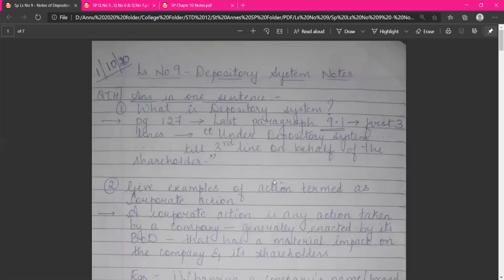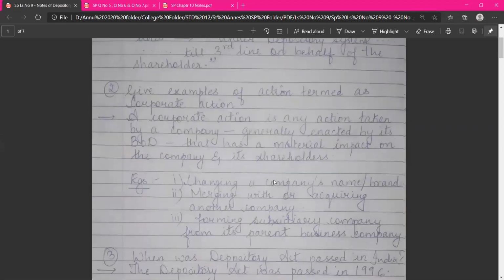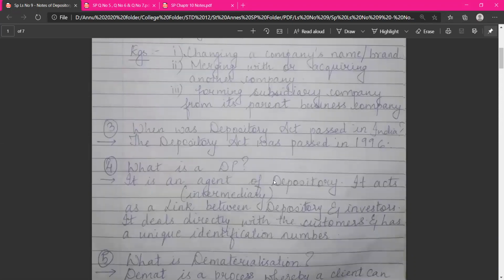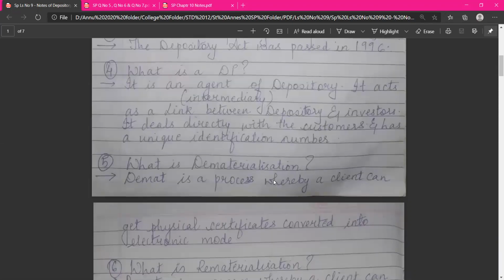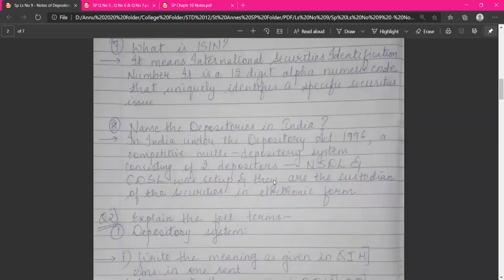So today I'm uploading the notes of lesson number 9, depository system, in which, as you all know, I upload only question answers and no objectives. Objectives, I want you all to do it self-study and see for yourselves whether the concepts are clear or not to you all. So you can find answer in one sentence over here. I have covered all the questions starting from question number 1, 2, 3, 4, 5, 6, 7, 8. So in total there are 8 answer in one sentence.